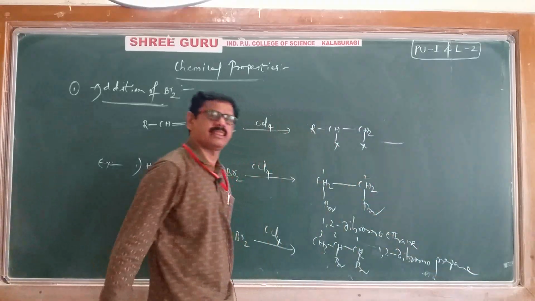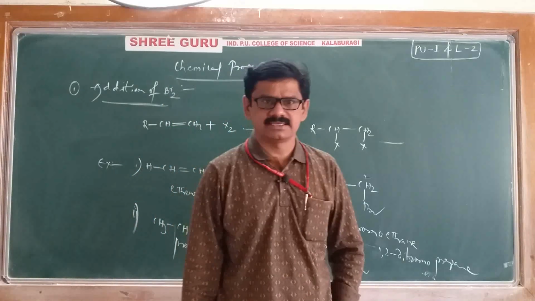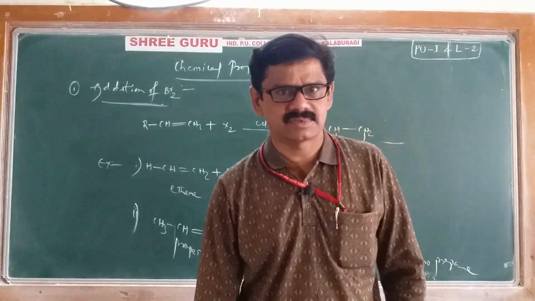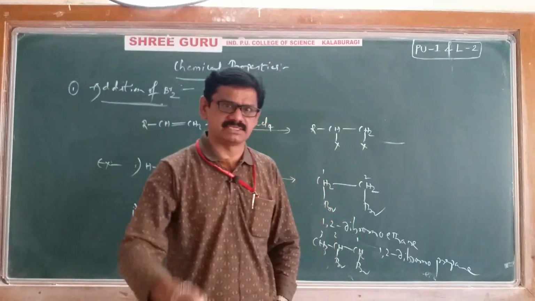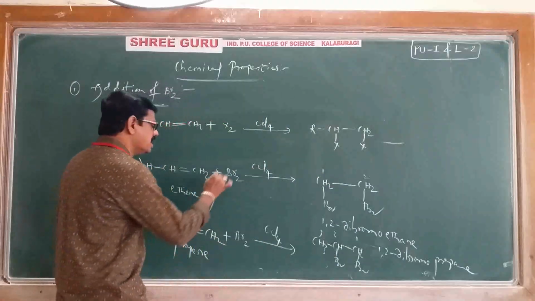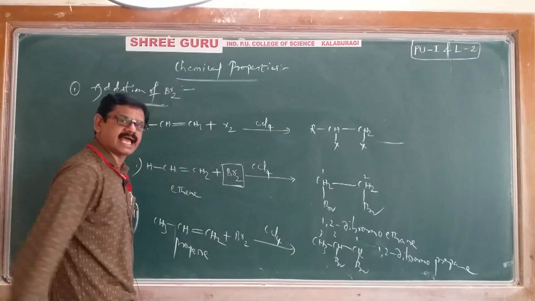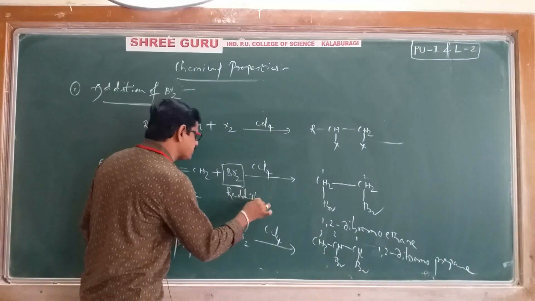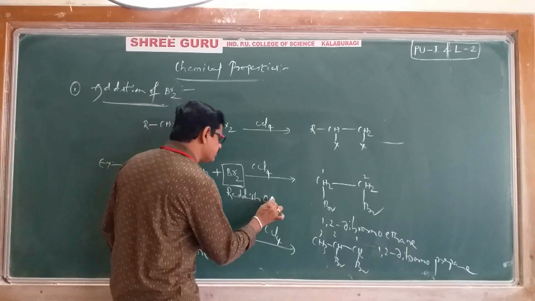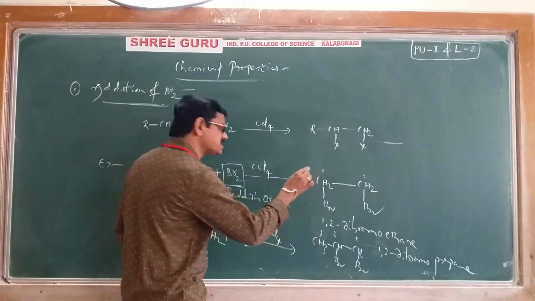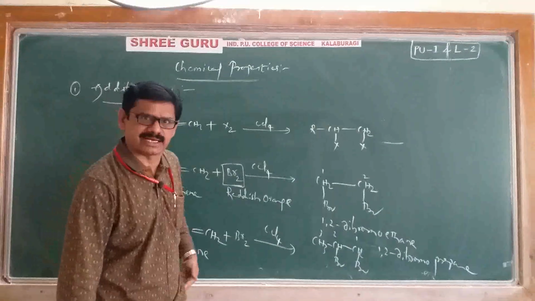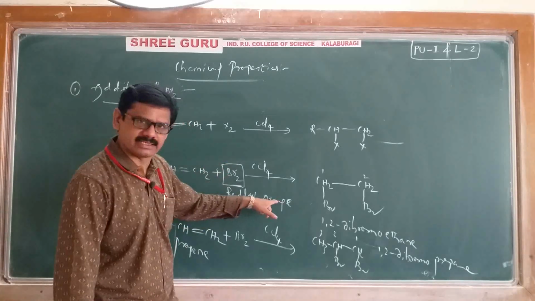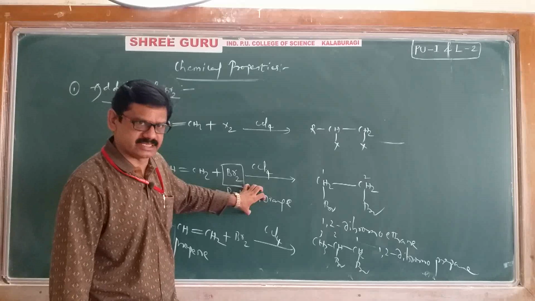That's it. Then a question arises here: Sir, why are we using particularly bromine only in this reaction? See here, a very important thing: bromine basically has a reddish orange color, or in some books reddish brown. Both are correct. I'll repeat, bromine basically has a reddish orange or reddish brown color.